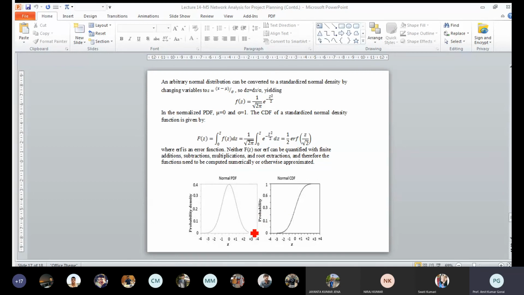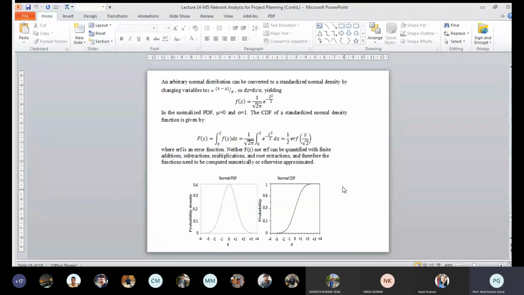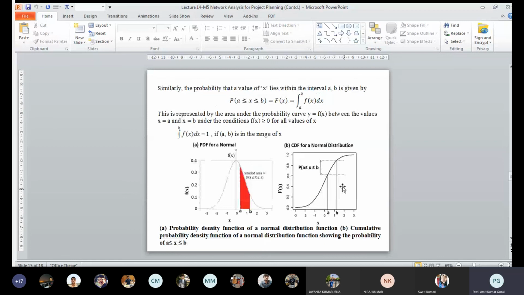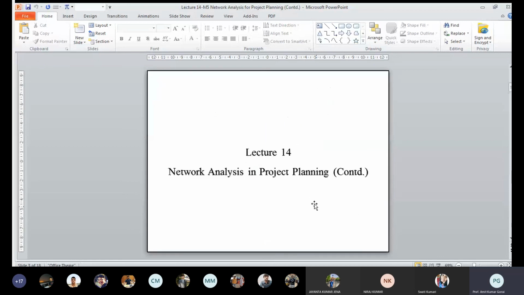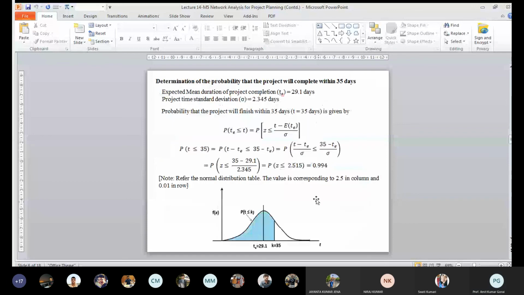This way we have to calculate the probability. Whenever you refer to a statistical table, look at the top figure to see what type of value they are reporting, and accordingly decide which area you have to determine. So this is, I think, for the PERT diagram, how you can do the analysis and probability calculation. We can calculate the expected time of completion, and based on the risk level, if you want to plan a particular project's duration, how much risk you want to take.